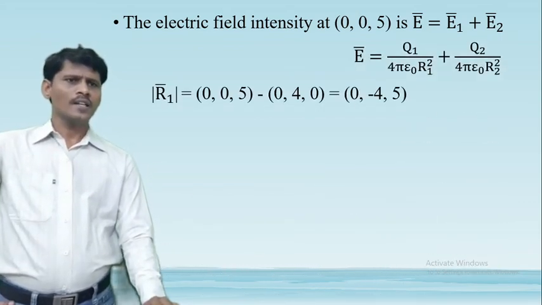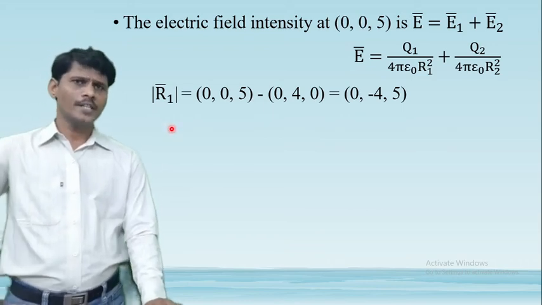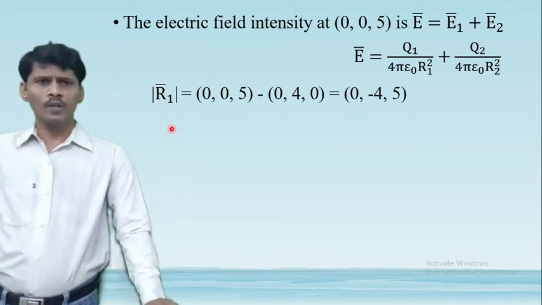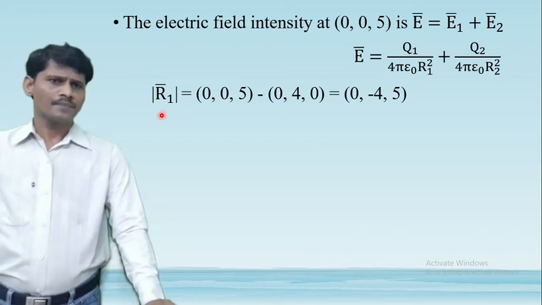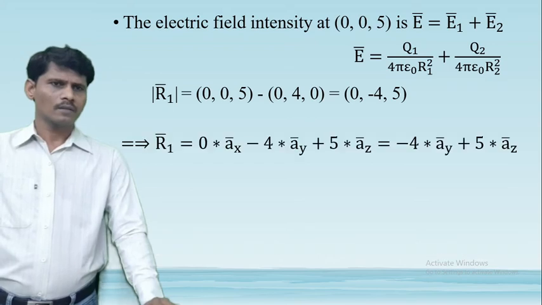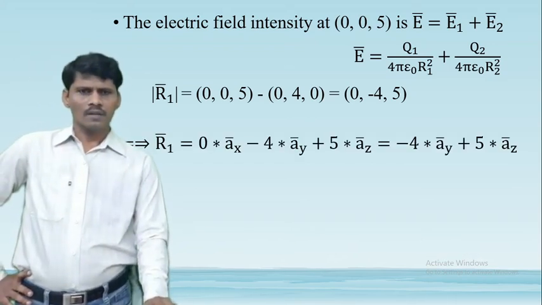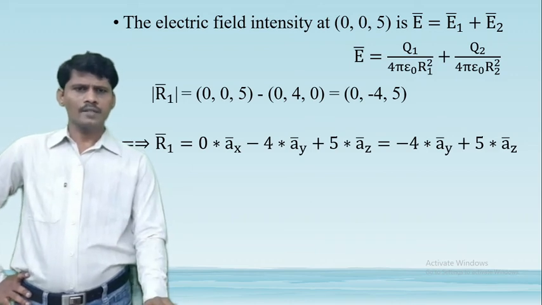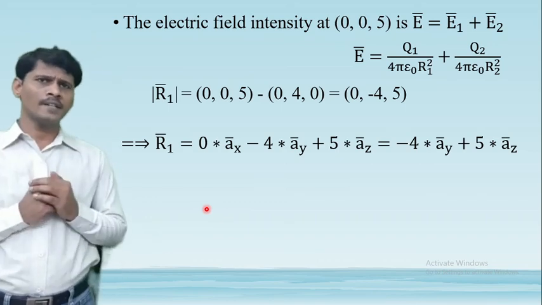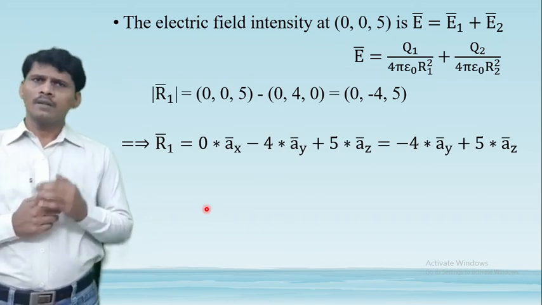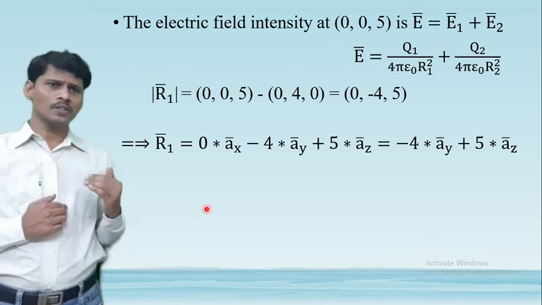So first calculate E1 bar. Before calculating E1 bar, first determine the distance vector R1 bar and the magnitude of R1 bar. R1 bar is 0, 0, 5 minus the first point charge coordinate point, that is 0, 4, 0.